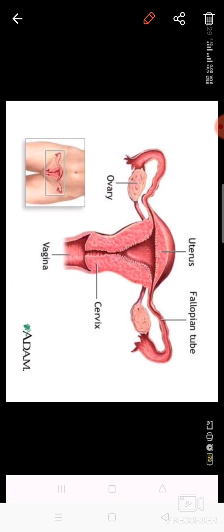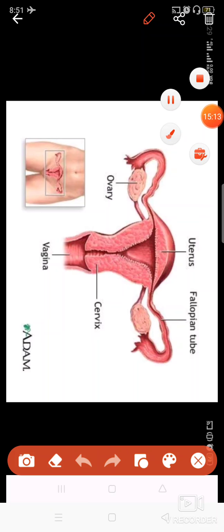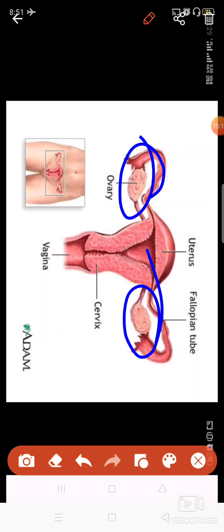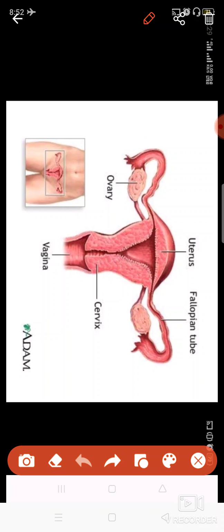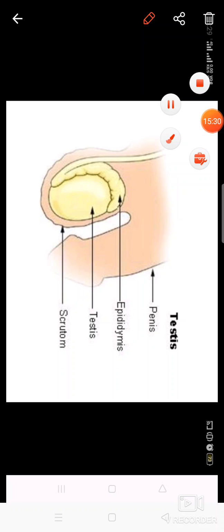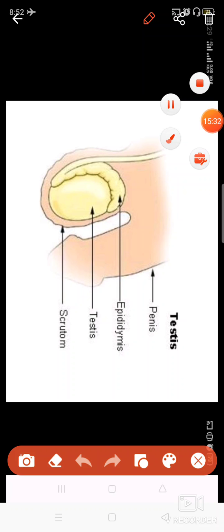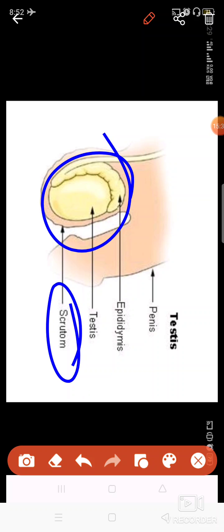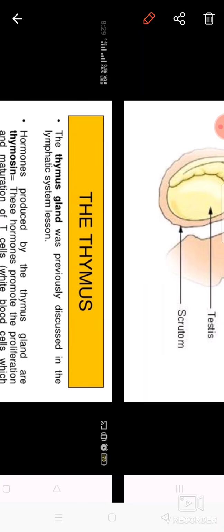Here I just want to show you where these are present. This is the female reproductive system. So ovaries are located here. This you have studied in class 8th also. These are connected to the fallopian tube or the oviduct. And this male reproductive system is this one, and testes are located here in the scrotum cavity, and their function I told you already.